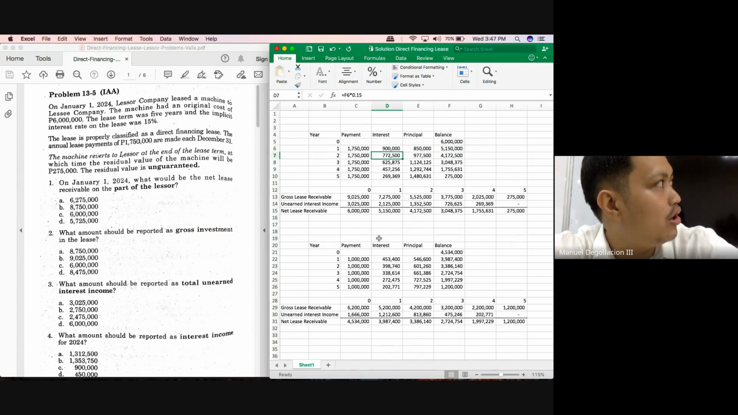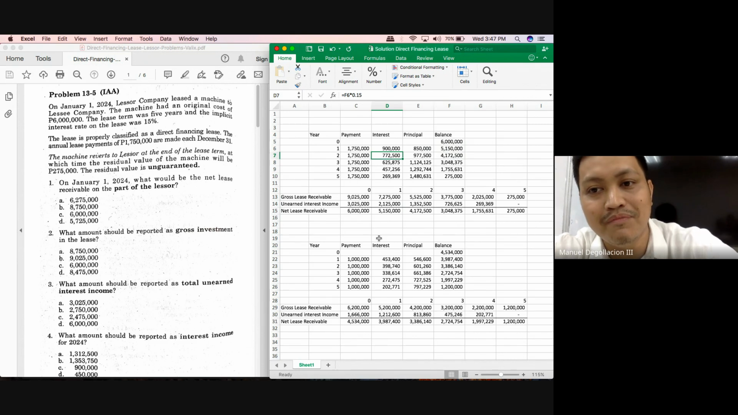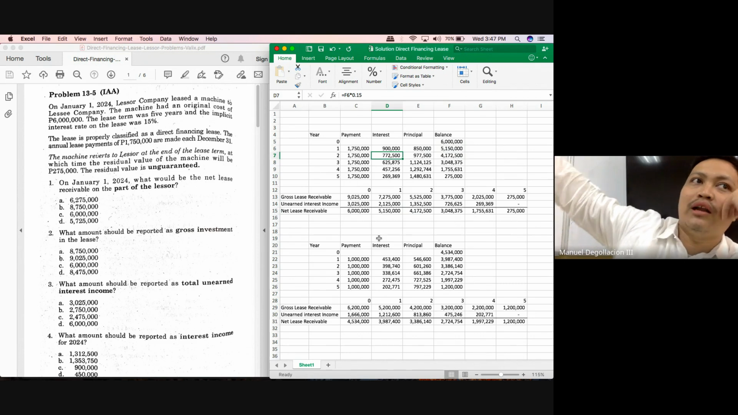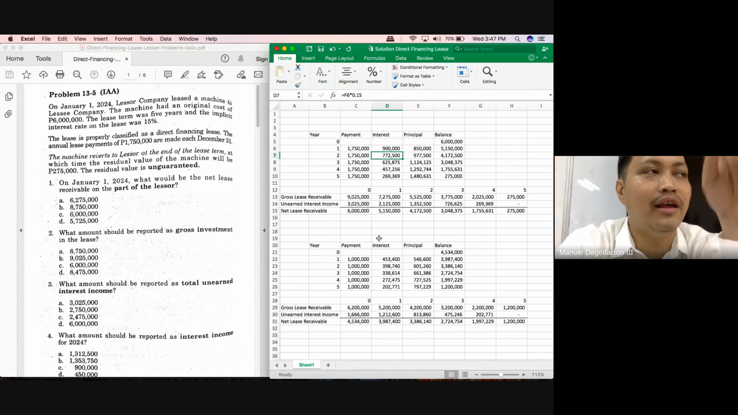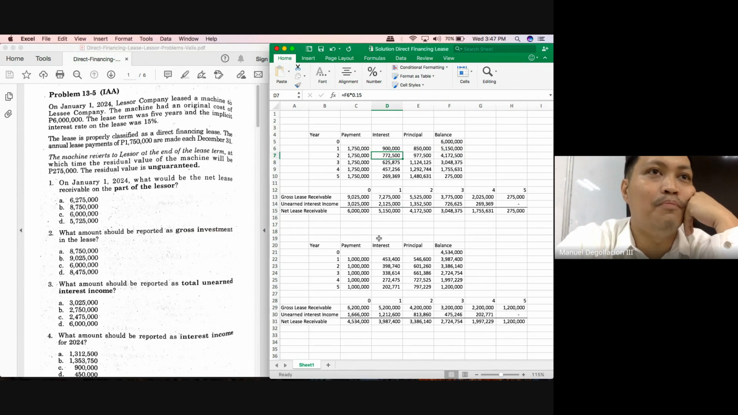net lease receivable of 4,172,500. Okay, and this is what will now appear in your financial statements, class. The gross receivable of 5,525 less the unearned interest income of 1,352,500 gives 4,172,500. Okay, let's proceed to year 3. So that you would not be dependent on this one, let's try solving for year 3 using our alternative solution. Compute for the net lease receivable at the end of the 3rd year.